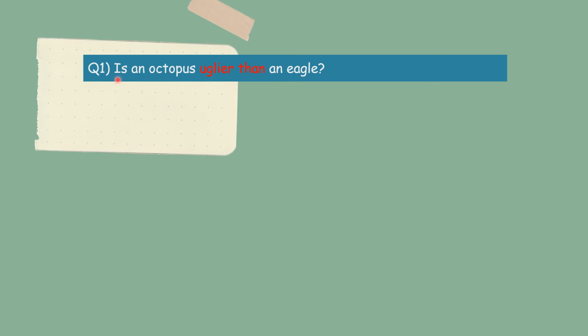Is an octopus uglier than an eagle? Uglier than is comparative adjectives. So here we use comparative adjective to compare octopus and an eagle.